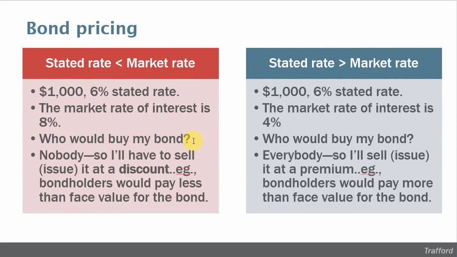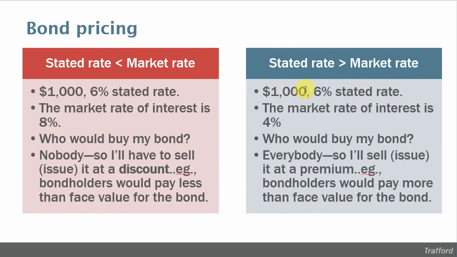So in order to issue these bonds, the corporation would have to discount the price. The only way a bondholder would buy a bond that's only paying 6% when the market rate is 8% is if the bondholder paid less than $1,000. So when the stated rate of interest is less than the market rate, the bond will be issued at less than face value.